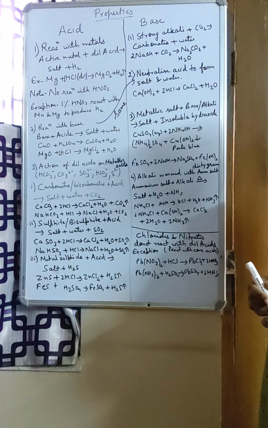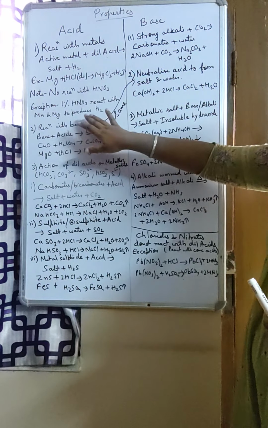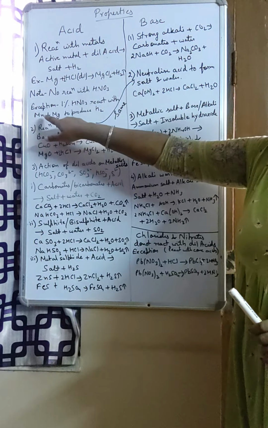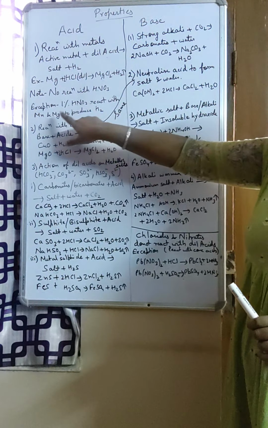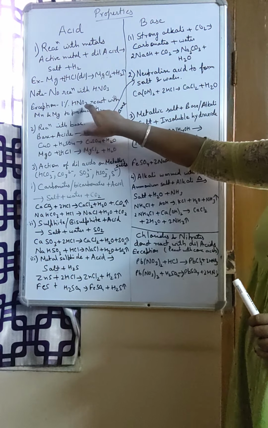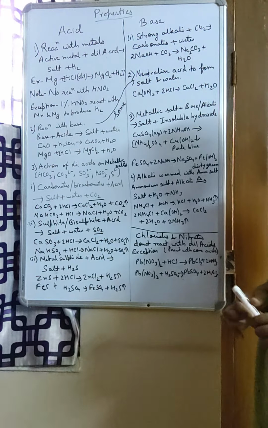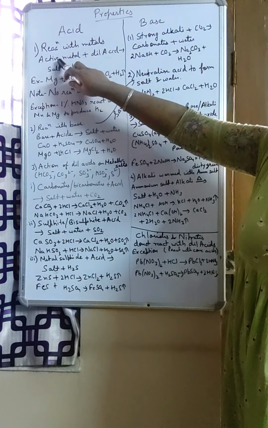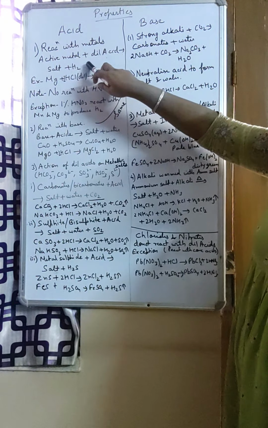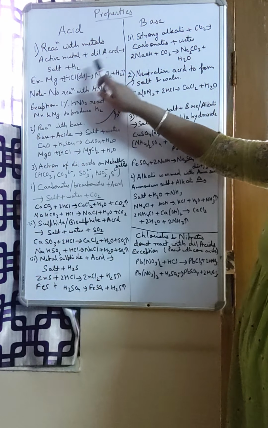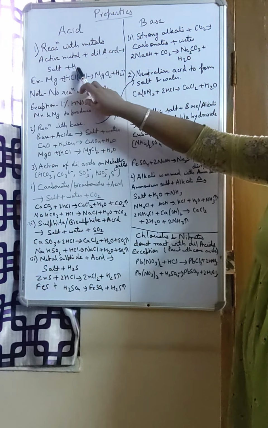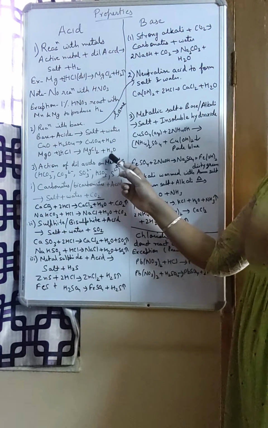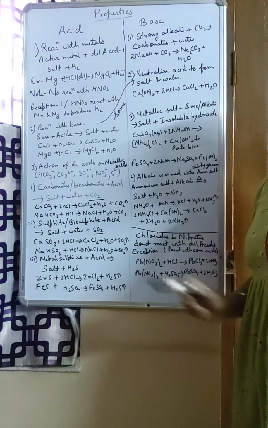So it will react with manganese and magnesium to produce the respective salt, like manganese chloride and hydrogen, magnesium chloride and hydrogen, only one condition. Otherwise nitric acid will not give hydrogen. So the first property: it reacts with active metal above hydrogen in the reactivity series to give salt and hydrogen gas. Okay. Now the second one, reaction with base.